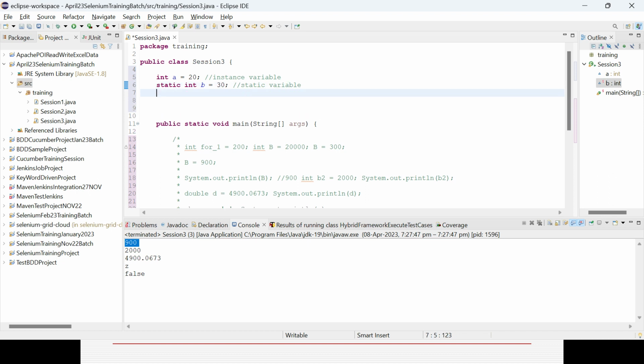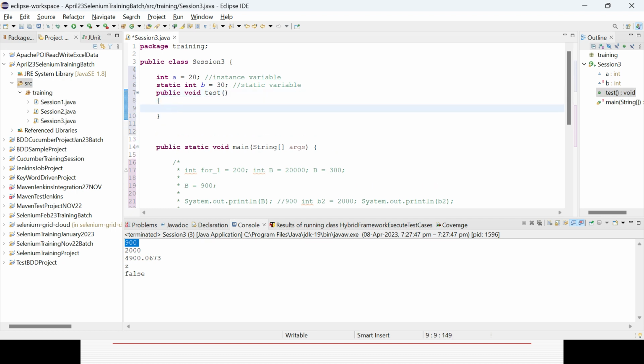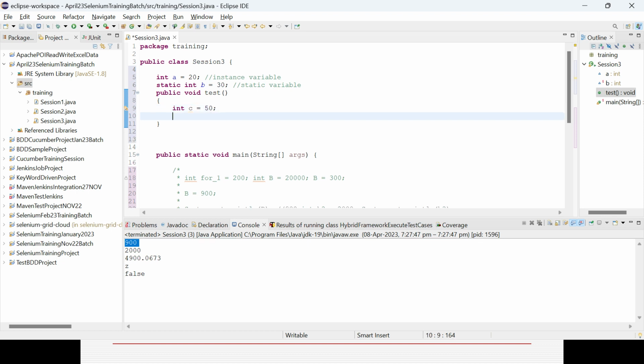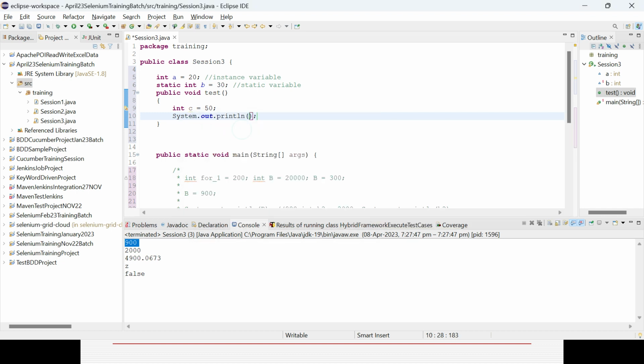And then for a local variable, I can create some method. No need to worry about the method, that will be covered in an upcoming session. So that is the way: public void test1. Then I can create a variable, int c equal to 50, and print it out here, c. That is called a local variable.